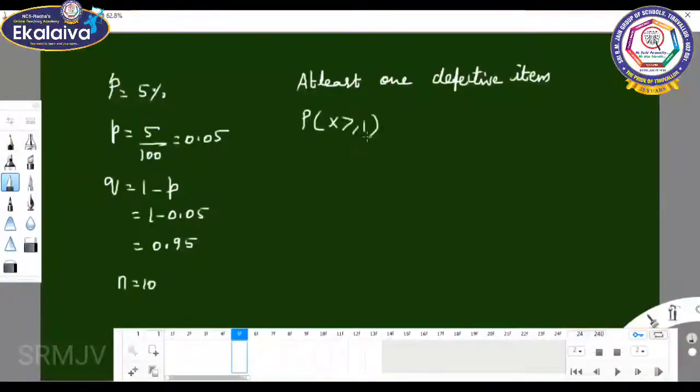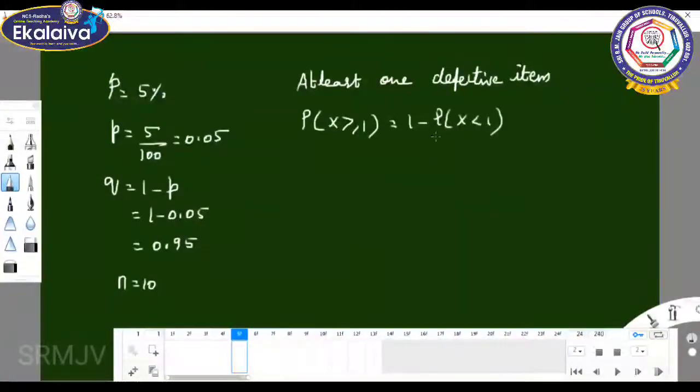It is not possible to write all the values 1 to 10, because X can take the values 0 to n, so X equal to 1, 2, 3, up to 10. So you will write 1 minus P of X less than 1.